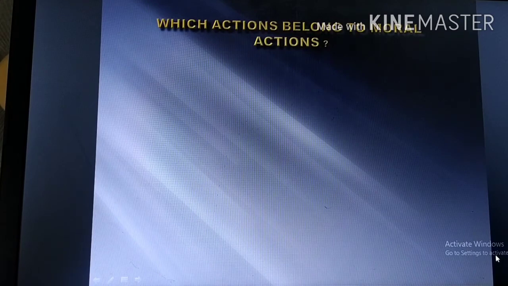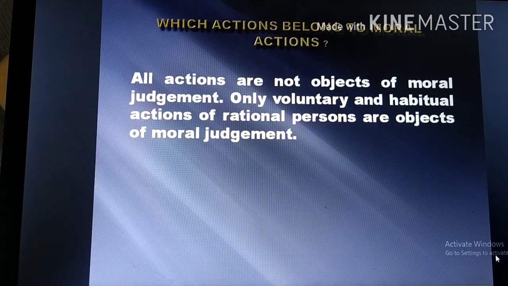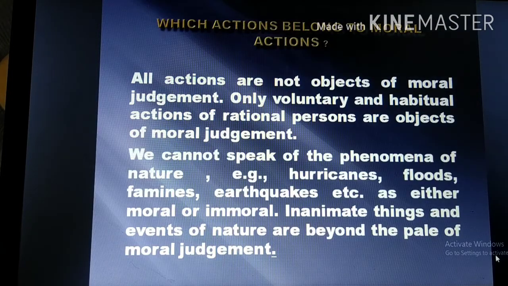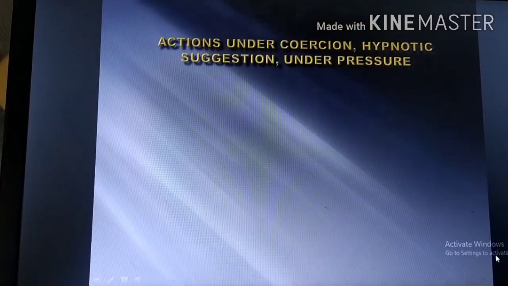Which actions belong to moral actions? All actions are not objects of moral judgment. Only voluntary and habitual actions of rational persons are objects of moral judgment. We cannot speak of the phenomena of nature, for example hurricanes, floods, famines, earthquakes, etc., as either moral or immoral. Inanimate things and the events of nature are beyond the pale of moral judgment.